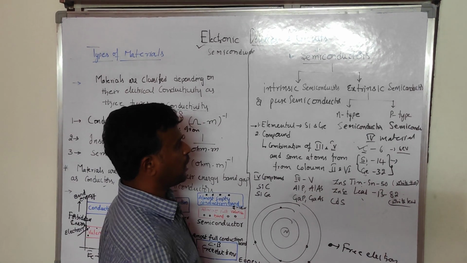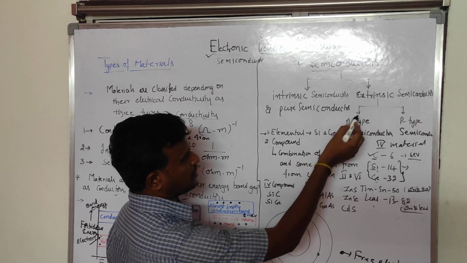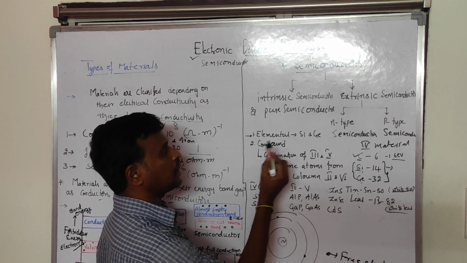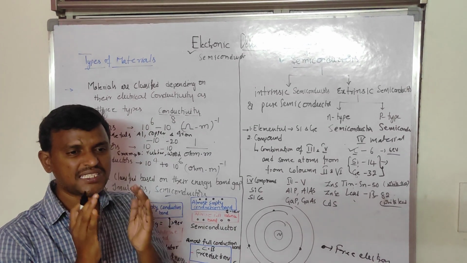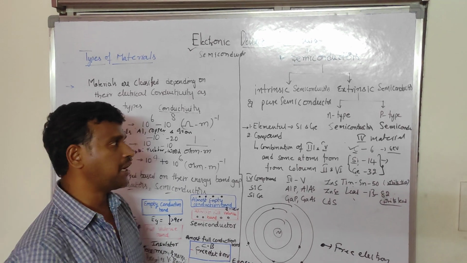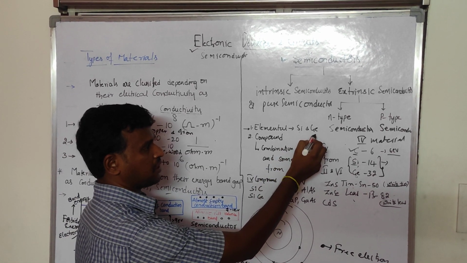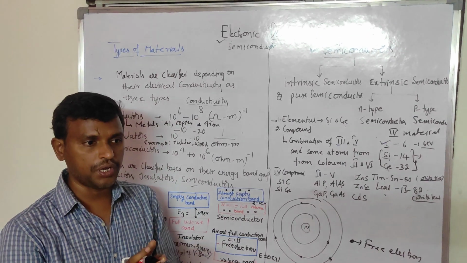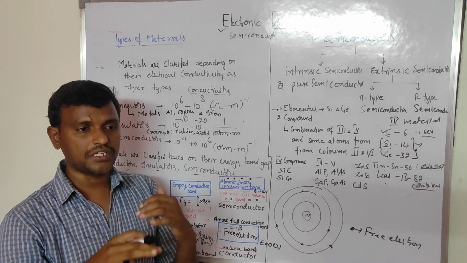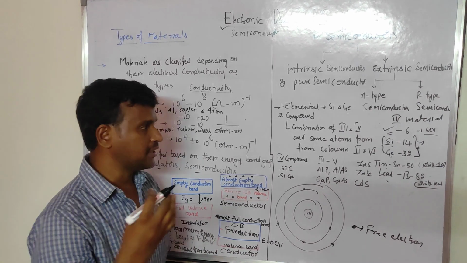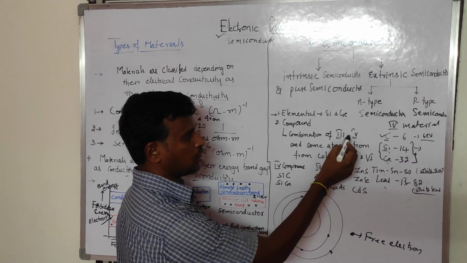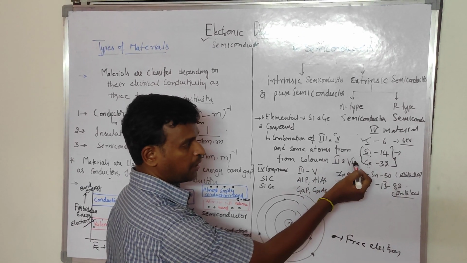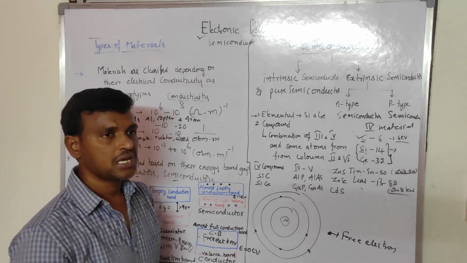Okay. Now, we have one classification of intrinsic and extrinsic semiconductors, but we also have elemental and compound. Elemental means single crystal semiconductors; silicon and germanium crystals are considered examples of elemental. But compound means a combination of two or more elements from other groups, that is a combination of third and fifth group, and some atoms from the second group and sixth group, which we consider compound materials.